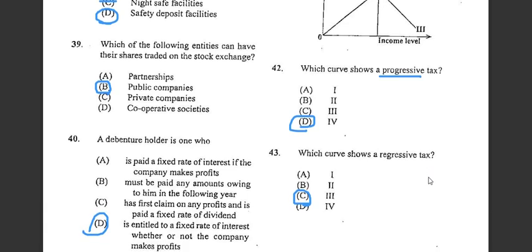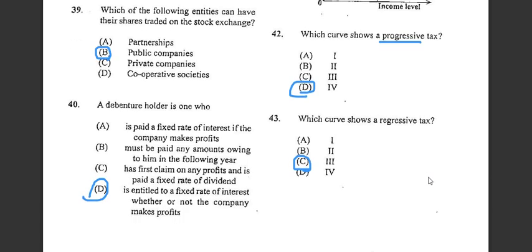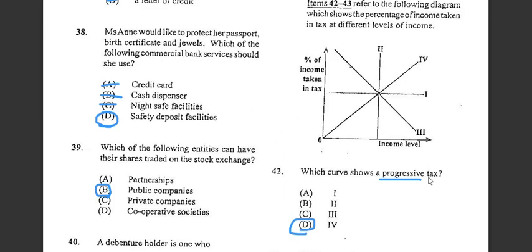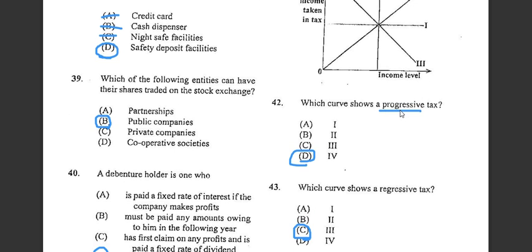Alright, we're just going to move along to number 43. It says which curve shows the regressive tax. We're talking about the tax being a little bit less as a percentage as income rises. So the answer here would be 3. Alright, good.